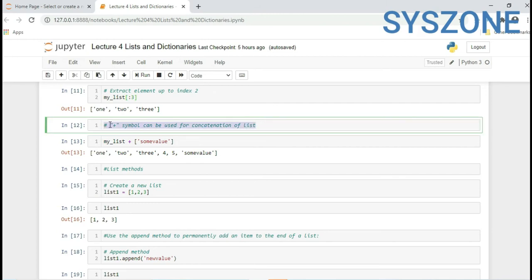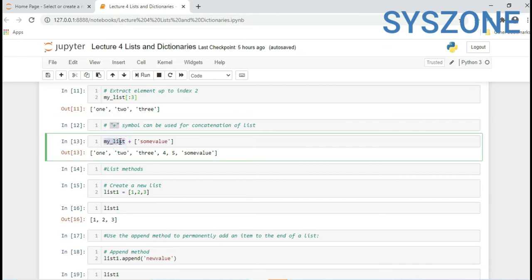If you want to concatenate lists, we can use the plus symbol: my_list plus, and since it is a list, we have to add in list format. This is one list value, some value. After executing, 1 2 3 4 5, some value, these are the items in the list which we concatenated, the two lists.